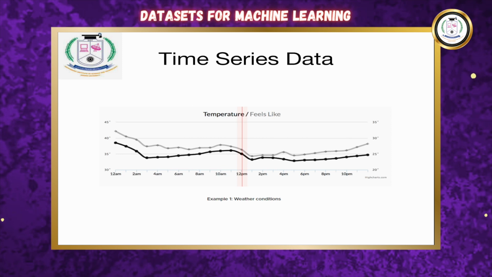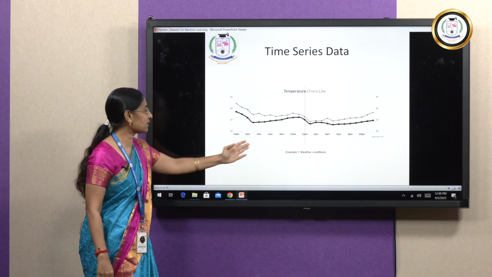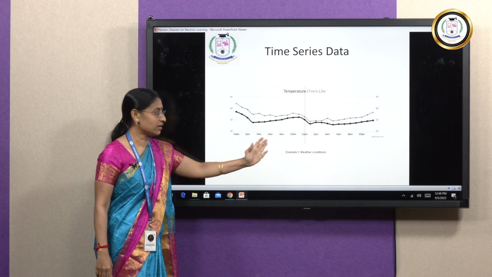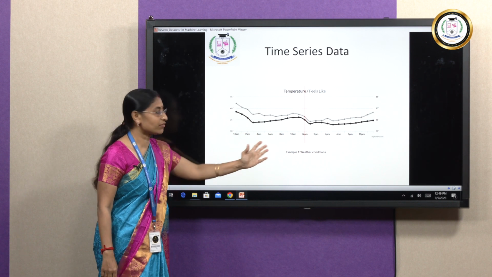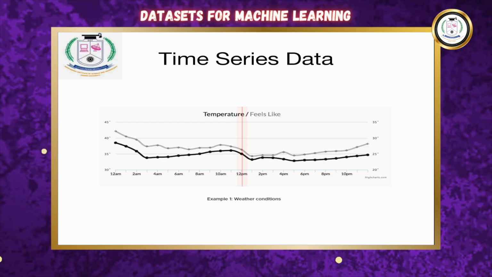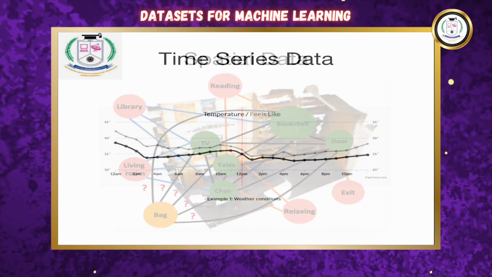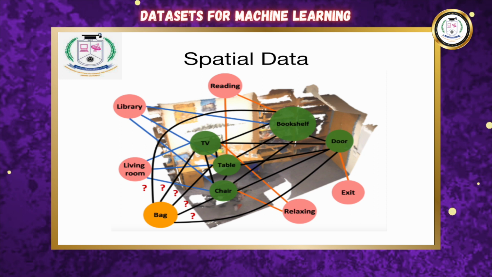It consists of different time series. Here, the different temperatures are given on the y-axis and the timings for that particular day are given on the x-axis. This is used for weather condition predictions and weather forecasting. It's also used for trend analysis.